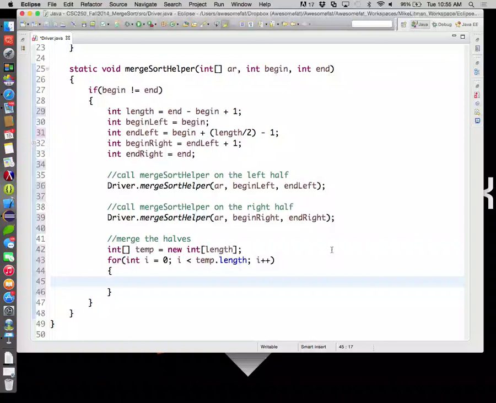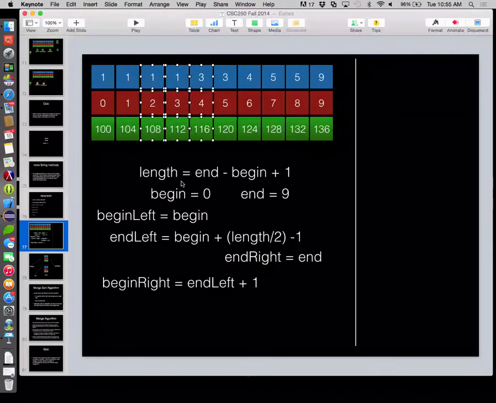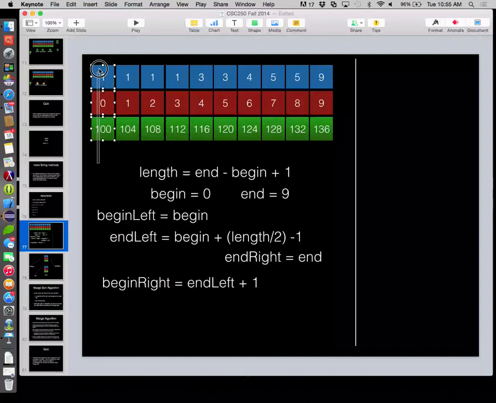All right. Now, how do we test to see if our left pointer is pointing to an illegal position? What does it mean for begin left to currently not be legal as a position of the left portion of our array? So if begin left starts here, is it still legal if this is our list?